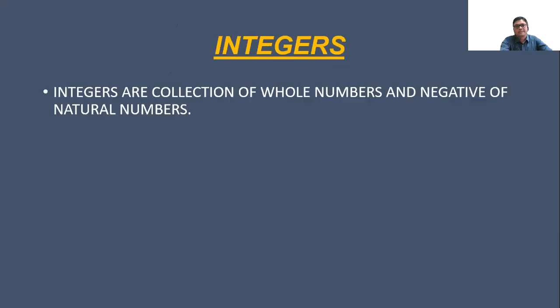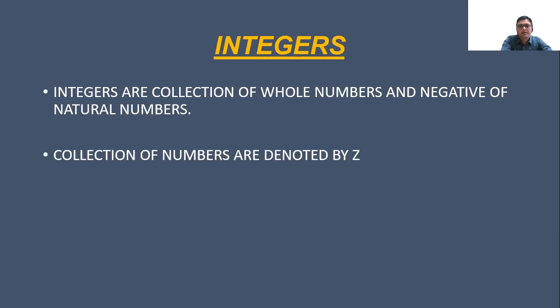Now let's talk about the integers. Integers are the collection of the whole numbers and the negatives of the natural numbers. This collection of numbers, known as the integers, is denoted by Z. And how will it be written in set theory? It's minus 5, minus 4, minus 3, minus 2, minus 1, 0, 1, 2, 3, 4, 5.